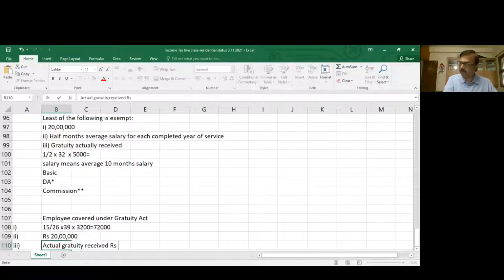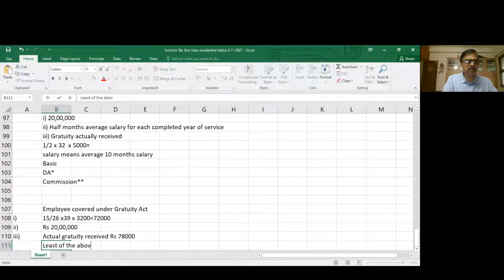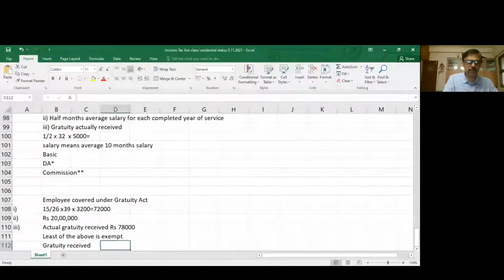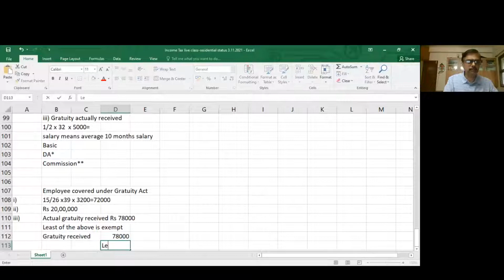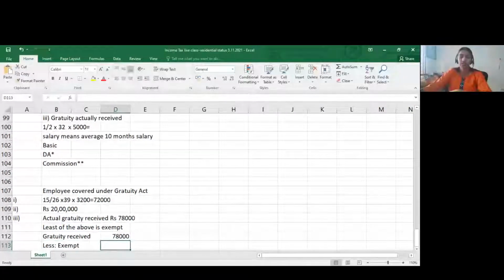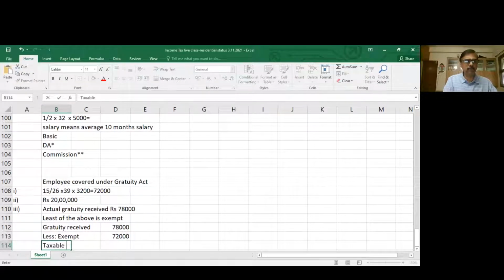Actual gratuity received is 78,000. Correct? So now the least of the above is exempt. Gratuity received is 78,000, but the least is 72,000, so that is exempt. Correct. So taxable gratuity is 6,000.